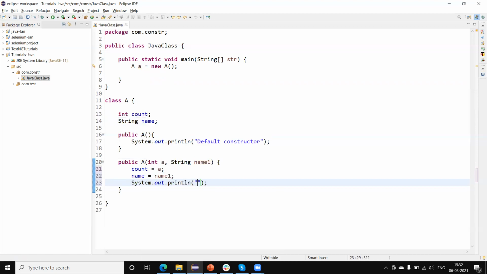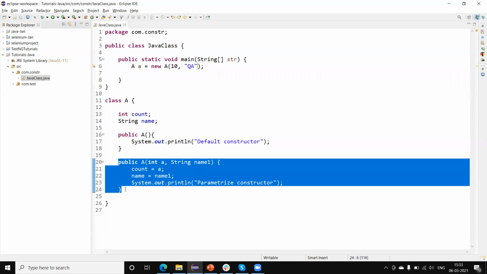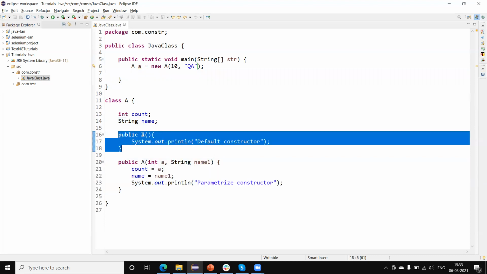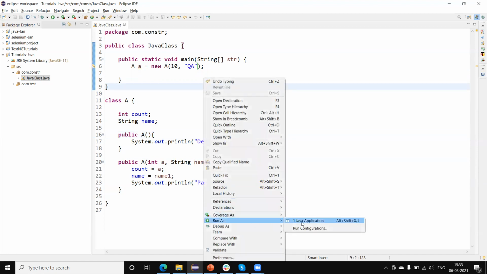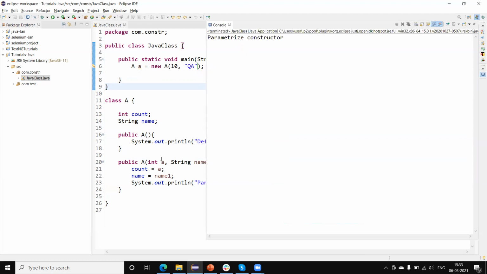Here I am printing parameterized constructor. Now I'm going to call the parameterized constructor here. What I will do is pass two values during the creation of the object: one is the integer 10, second is the string qa. Let me now run this. At this time, the parameterized constructor will be invoked and the non-parameterized default constructor will not execute. Like this, the parameterized constructor is invoked.